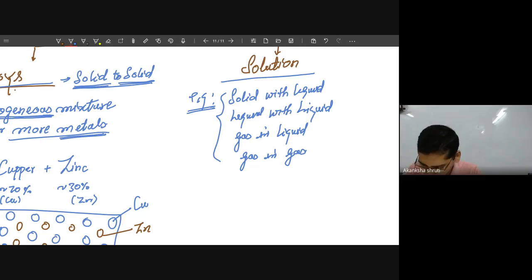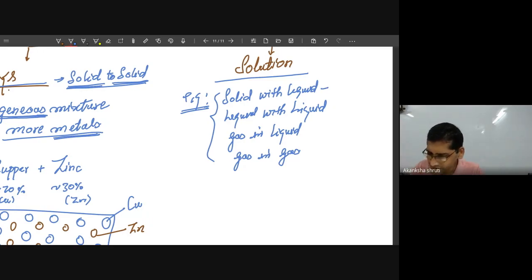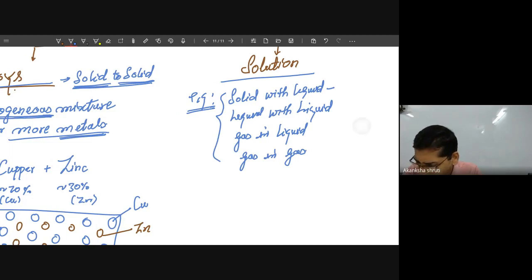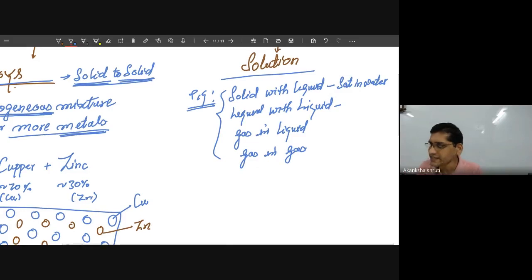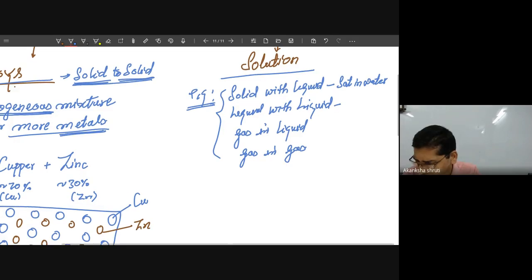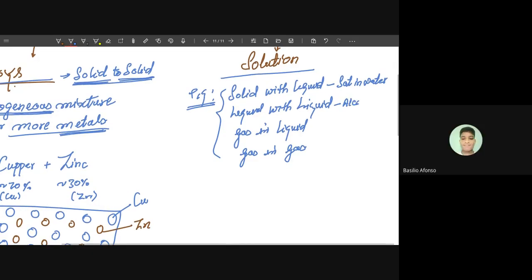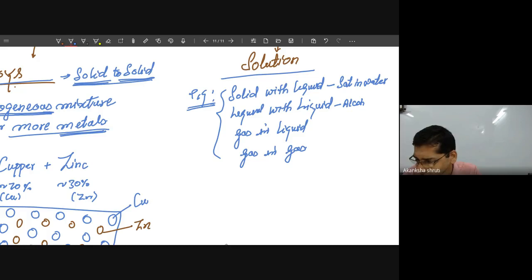Example, solid in liquid, where we are observing. Student, can you tell me one example? Here, whatever we have taken, salt in water. Sugar in water. If we consider liquid in liquid, say alcohol is added in water, or acid is added in water, that will form such a kind of solution. Lemon juice in water. Yes, alcohol in water.